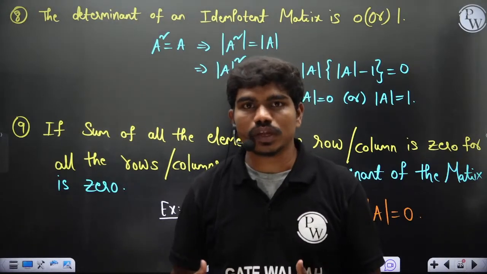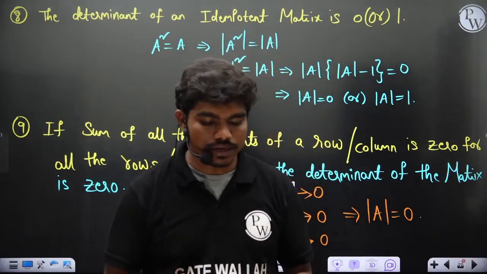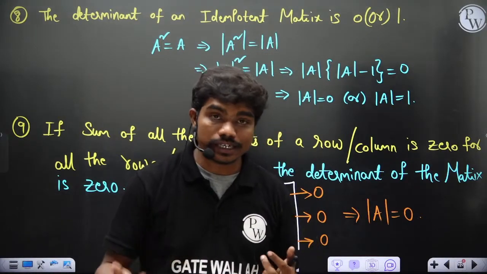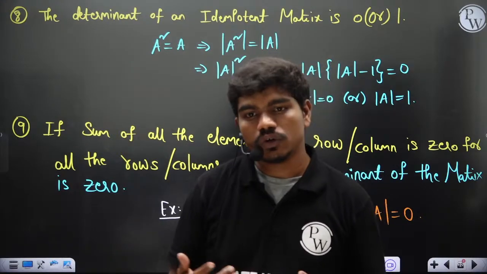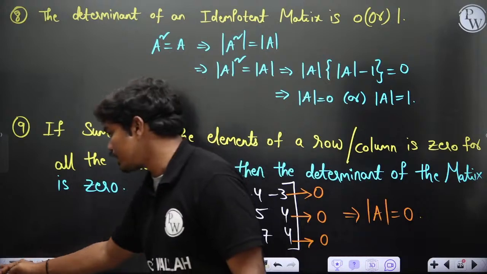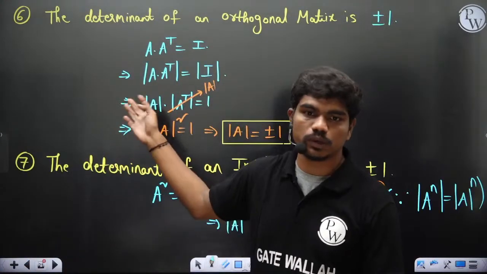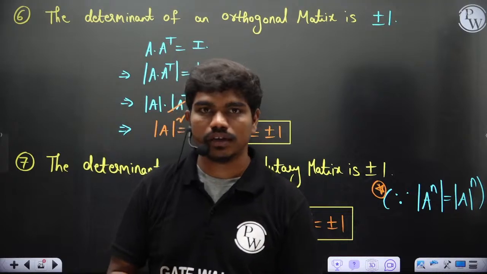People who don't know that the determinant of an orthogonal matrix is always plus or minus 1 will try to calculate the determinant. But you need not calculate it, because you all know the orthogonal matrix has a determinant of either +1 or -1. So if only +1 is in the options, +1 should be the determinant of that matrix. These kinds of understandings could be a good easy shortcut.